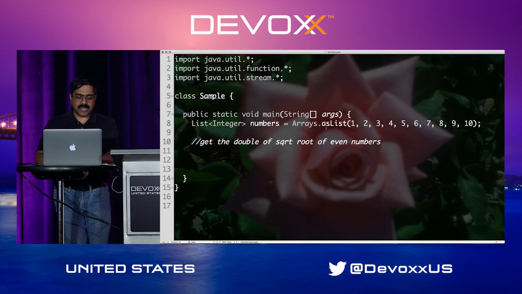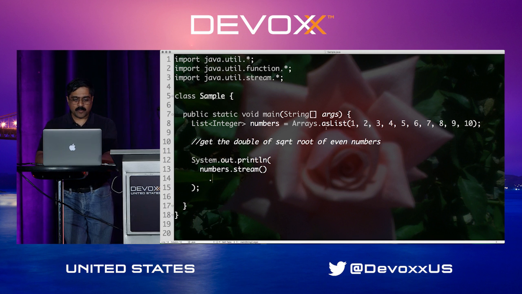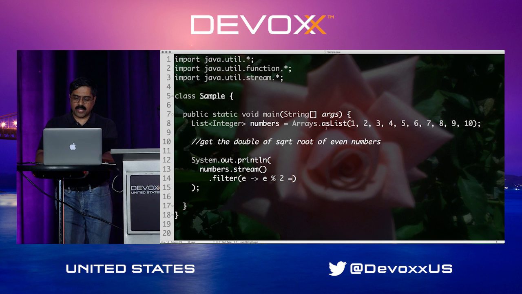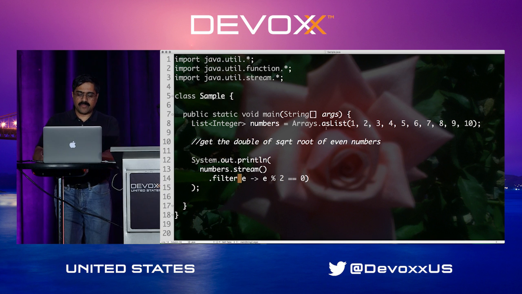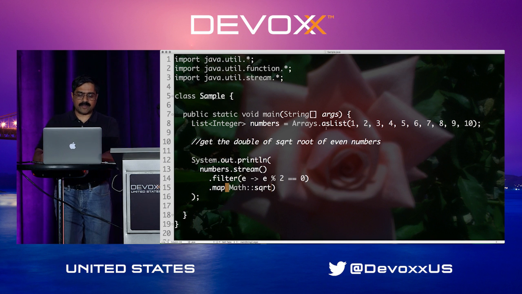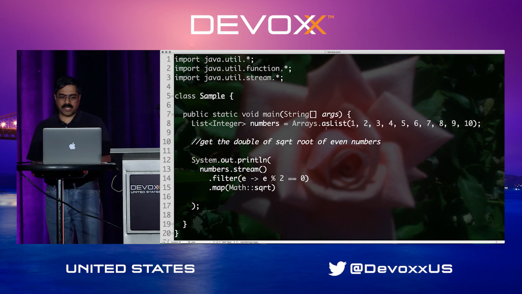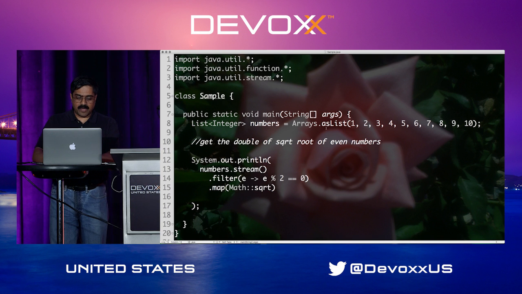What I can do is say output, but this time I can say numbers.stream, and then I can say filter, given an element, give me element mod 2 is equal to 0. Then I can say dot map, and Math.sqrt. After all, I'm interested in finding the square root of these. And then this is going to be mapped to double this time. And then finally, I can say dot sum. And then, of course, once I total it, I can simply return it.